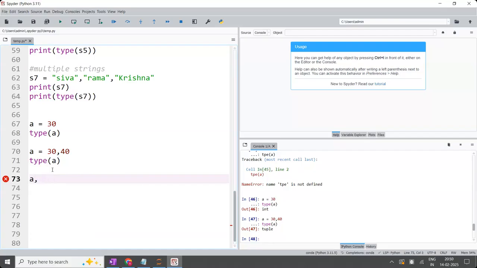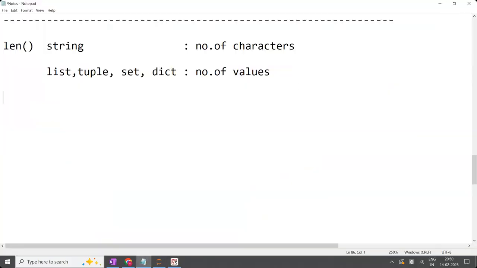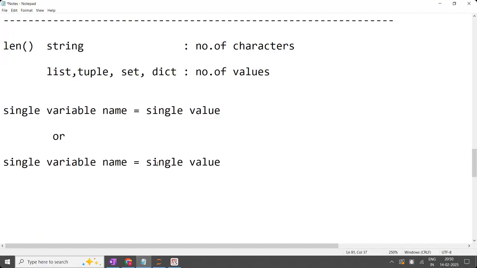When you have only one variable, you can write clearly in the notes: left side when you have a single variable name, right side you can have the single value, or with a single variable name you can have multiple values. With one variable name you can have multiple values.